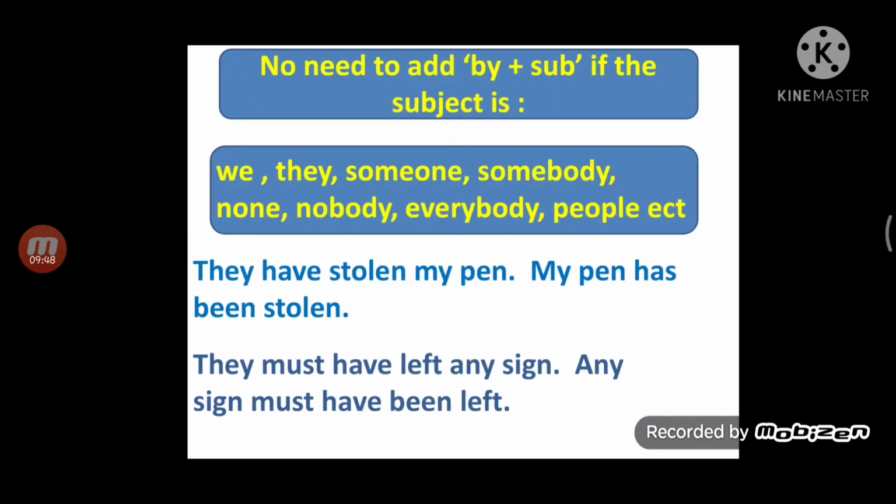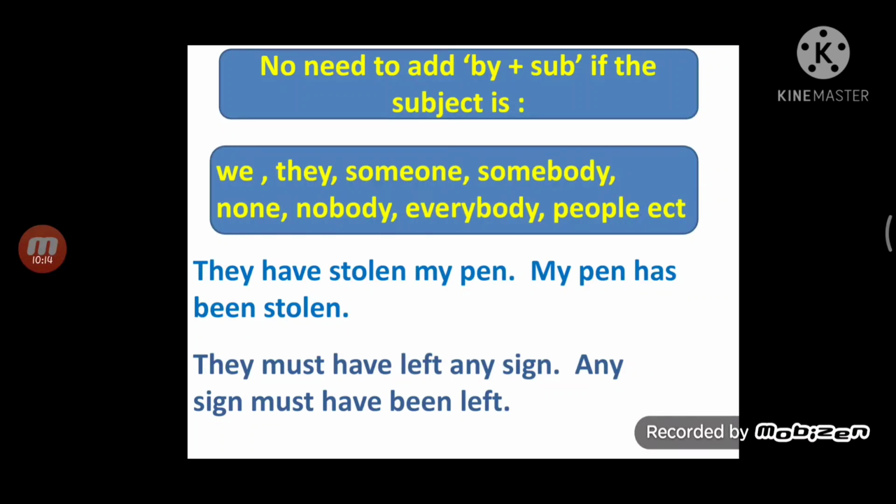left. Next rule is, no need to add by plus subject if the subject is we, they, someone, somebody, none, nobody, everybody, people, etc. Because in these cases many times the subject is not clear. In those circumstances we can skip the subject.